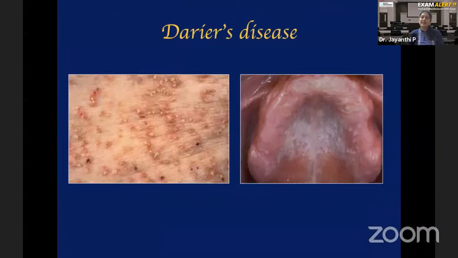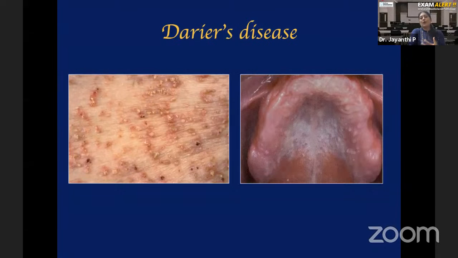The third disease is Darier's disease. The other name for Darier's disease is keratosis follicularis. So again, here also, you have a mutation in a calcium channel. This calcium pump helps in the normal production of keratin. So if the calcium pump is mutated, normal keratin formation will be affected. Therefore, that is why the disease name is keratosis follicularis.